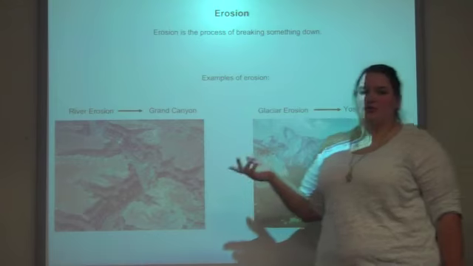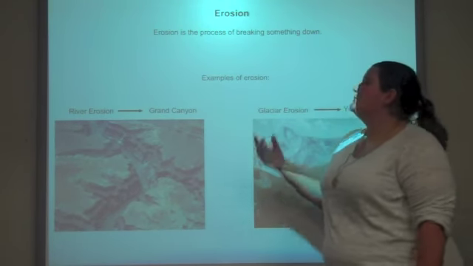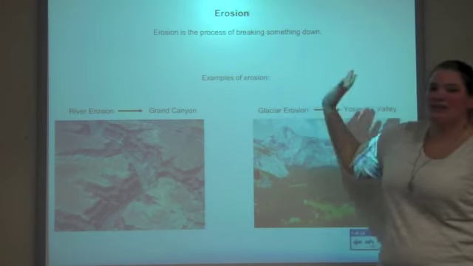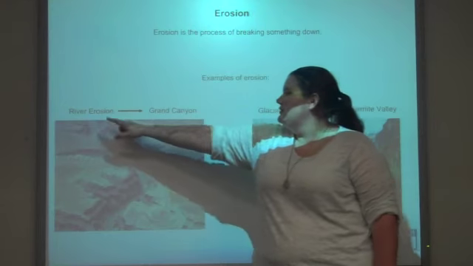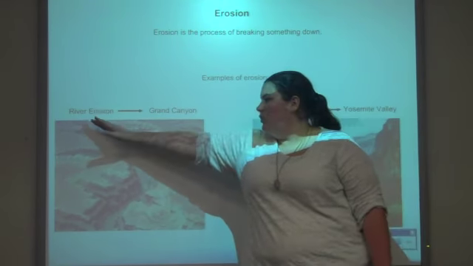Similar to continental drift is erosion. In continental drift, as the magma pulls up, it creates something new. As in erosion, it is the process of breaking something down. So as you see here, river erosion created the Grand Canyon. As this happened, water ran through.